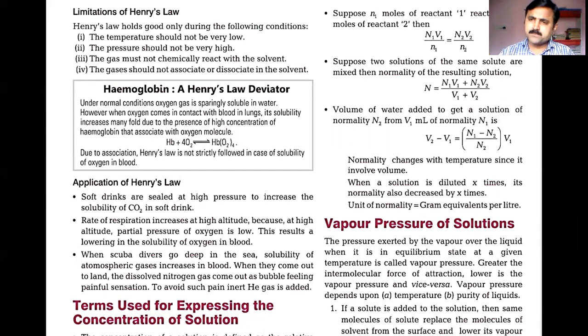Partial pressure is directly proportional to the number of moles of the gas, means the mole fraction of the gas. So at high altitudes the concentration decreases for oxygen. So automatically what will happen? Rate of respiration increases at the high altitudes. This results in lowering of the solubility of oxygen in blood also, because we discussed oxygen's dissolution in blood, that may decrease. Because of that we may get some problems. So Henry's law will tell about the solutions for that. That's why Henry's law is an application for such type of conditions, altitude conditions.